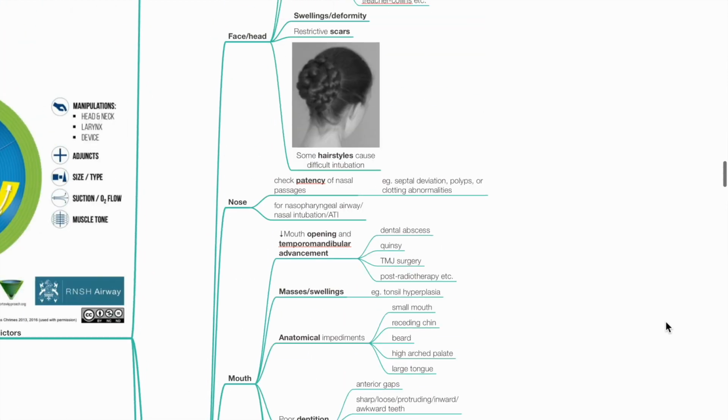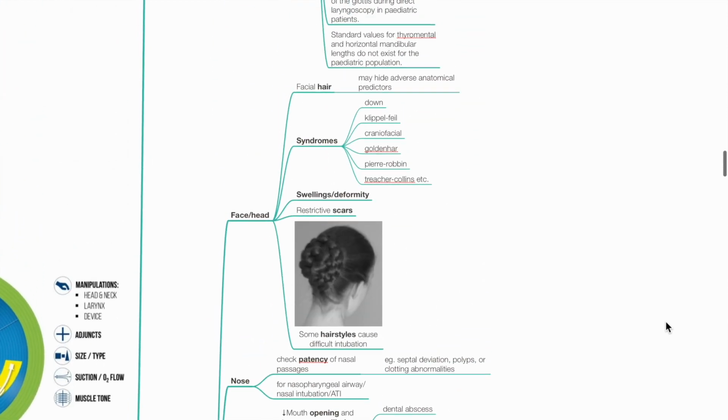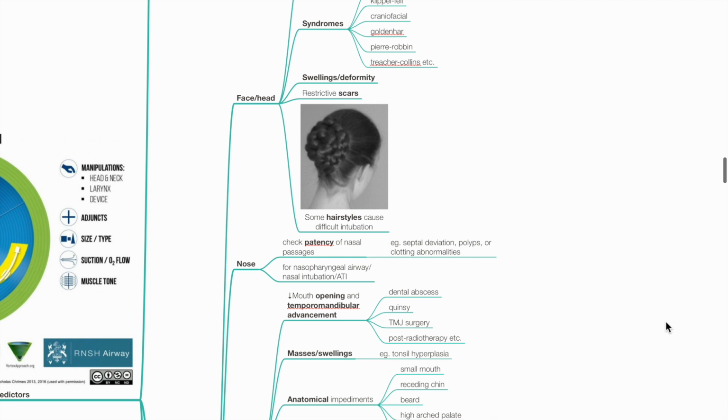Physical examination. Examine the face and head. Facial hair may hide adverse anatomical predictors. Assess for syndromic facies, swellings and deformities, restrictive scars, and certain hairstyles that may cause difficult intubation. Assess the nose. Assess the patency of nasal passages. Identify septal deviation, polyps, or clotting abnormalities.